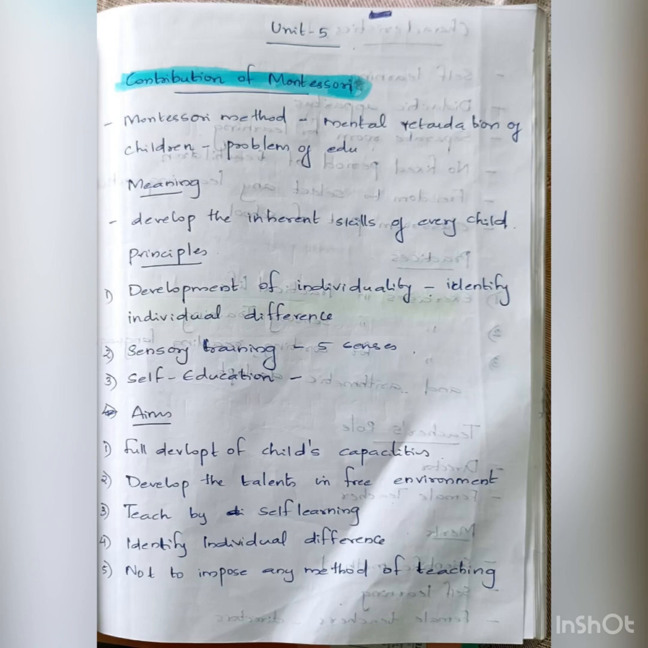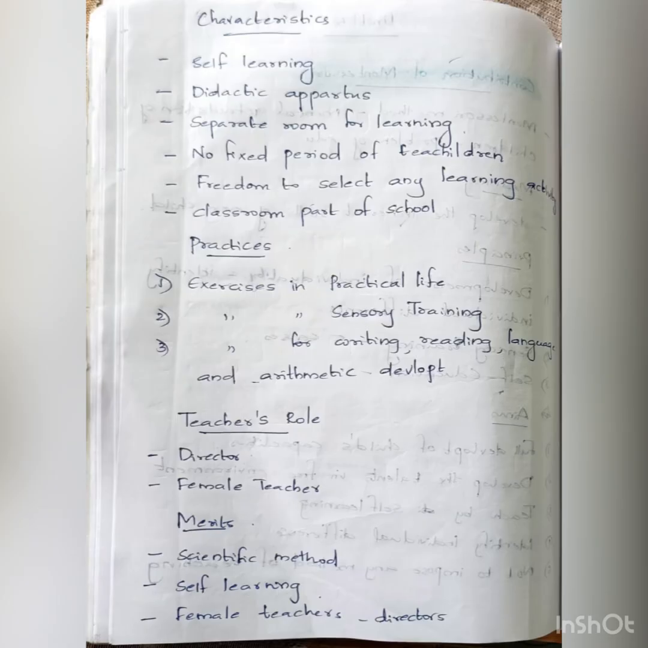Okay. Next comes the aims of education. You just write the points, that's enough. Full development of child's capabilities, develop the talents in a free environment, teach by self learning, identify individual differences, not to impose any method of teaching. Next, characteristics of this Montessori method: self learning, didactic apparatus, separate room for children, no fixed period of teaching children, freedom to select any learning activity.